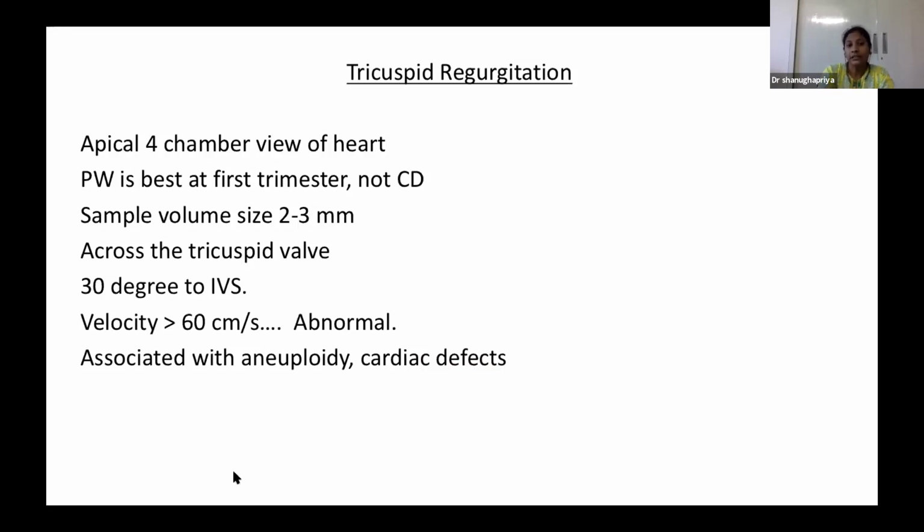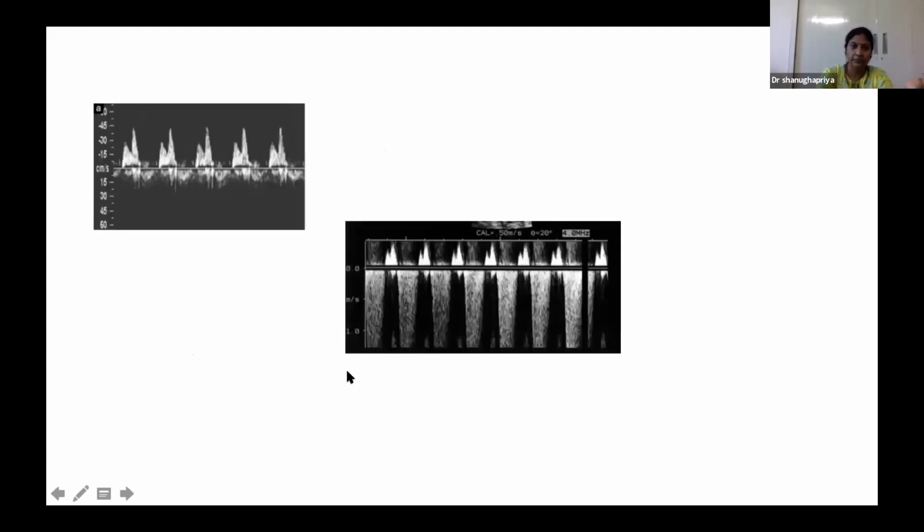So again, any velocity going beyond 60 centimeter per second is abnormal. That is indicative of regurgitation, irrespective of whether it's a tricuspid wave pattern or the aorta or adjacent pulmonary artery is giving the signal. If we see any velocity going beyond 60 centimeter per second, it's nothing but tricuspid regurgitation. We can simply say that. So it is associated with aneuploidy and cardiac defects.